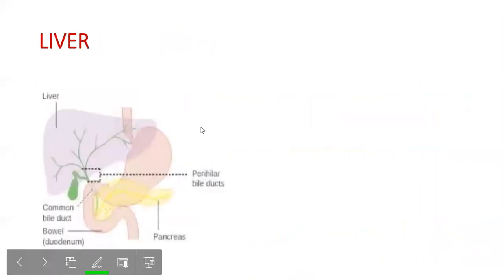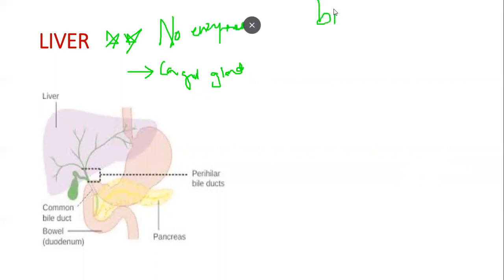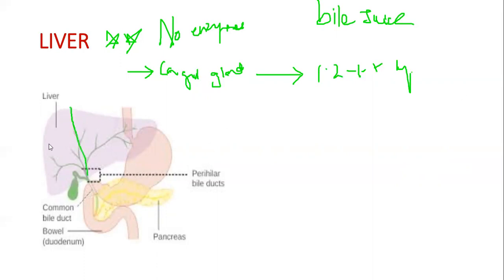Now coming to the liver. Some important points to note: the liver is the largest gland in our body. An important thing to remember is that the liver has no enzymes. It only has bile juice, but it does not have any enzymes. Absolutely no enzymes. It is a large gland weighing about 1.2 to 1.5 kgs. Now, the liver is divided into two parts. They have two lobes.